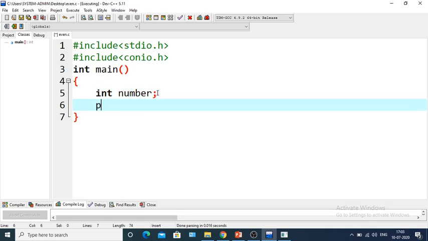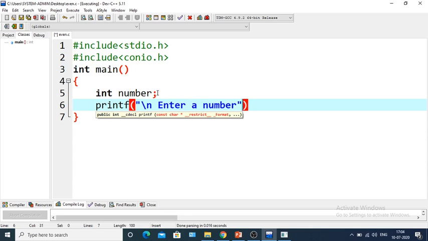Next we will take the printf function. The printf function is basically used to print something. Whatever we want to print, we can write within the printf function inside double quotes, and whatever we write within the double quotes will be printed. And what is slash n? Slash n means the new line character. If we want to print something on a new line, we will use a slash n before that. So I am writing here "enter a number", and this will be printed on a new line.